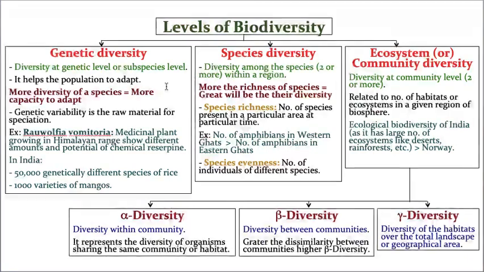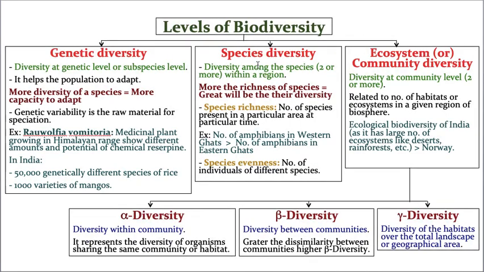Please understand, if one area is very rich, that means that area has more number of species. I think now you got my logic. So this is a key point that you need to understand in species diversity. Species diversity means the area's richness has to be measured in terms of how many species are growing in it. That is a very, very important point, my students.